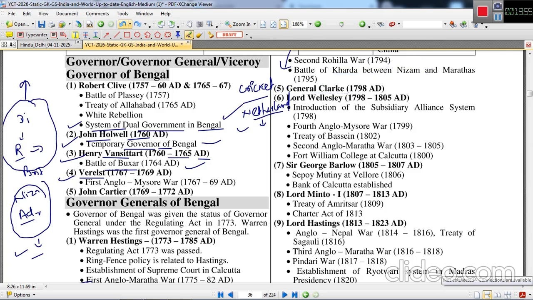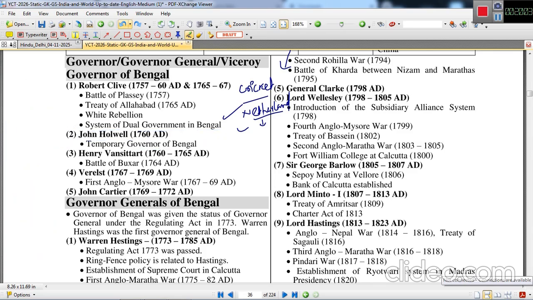Lord Wellesley is a very important personality and Governor General of Bengal, because the Fourth Anglo-Mysore War took place under his Governor Generalship. He introduced the subsidiary alliance system in 1798.